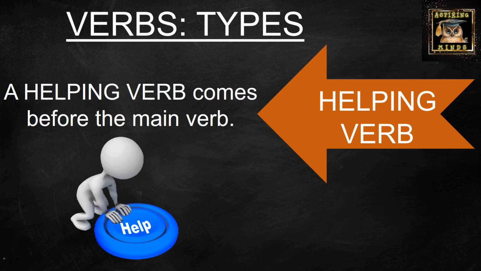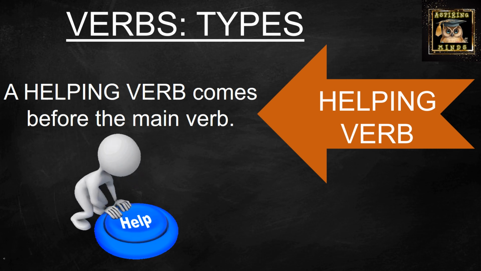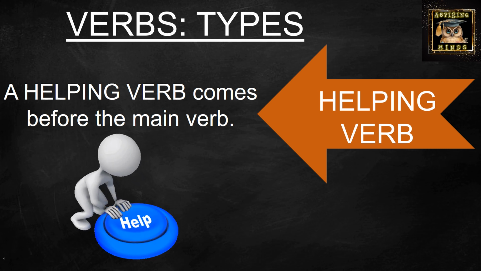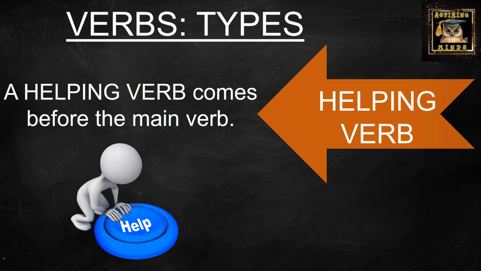They tell us about the time of the action, that is the present, past or future. Now I think that rings a bell. Present, past and future are the three types of tenses. The video of it is already live on my channel. You can also have a look at that. So basically, the helping verbs tell us about the time of the action. Has, have. No, I'm not going to tell it to you so easily. Let's see the next image.